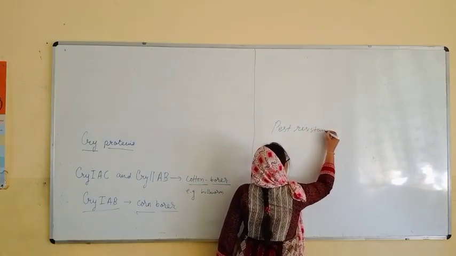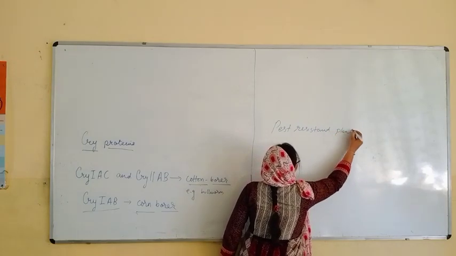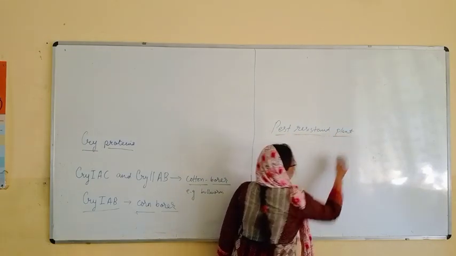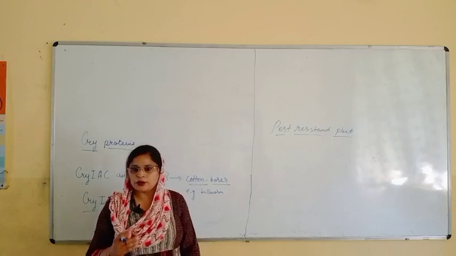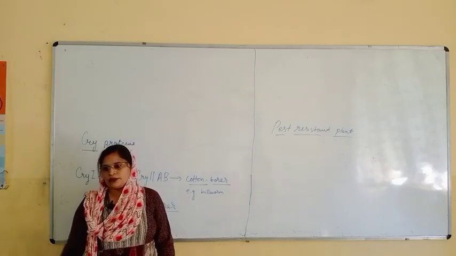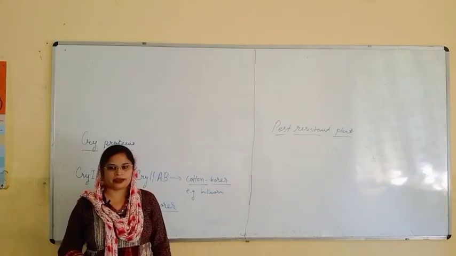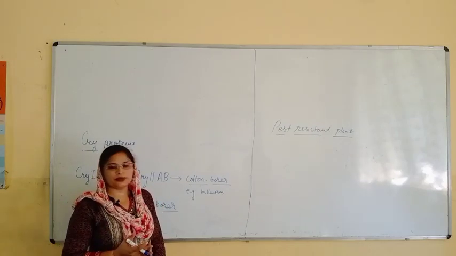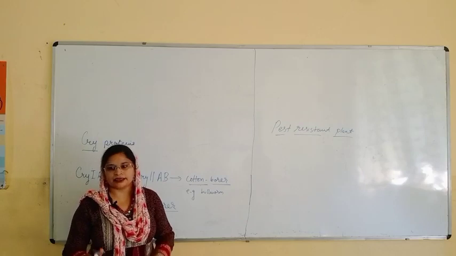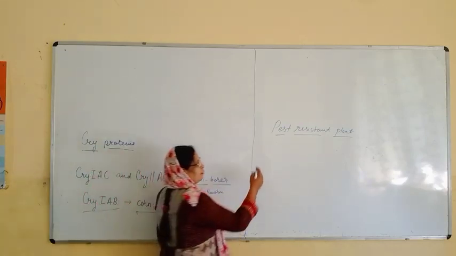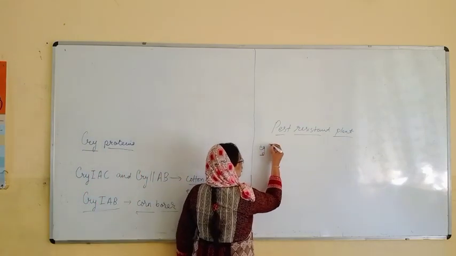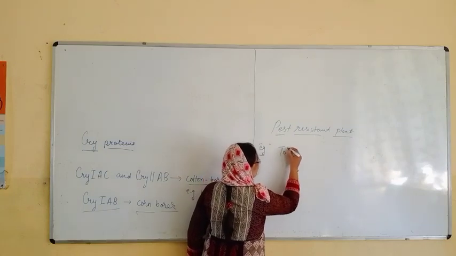Pest resistant plant. I hope you all remember the first transgenic plant in the world was tobacco, Nicotiana. Potato also we can get, that is Solanum tuberosum. But now we'll see the example of tobacco plant.